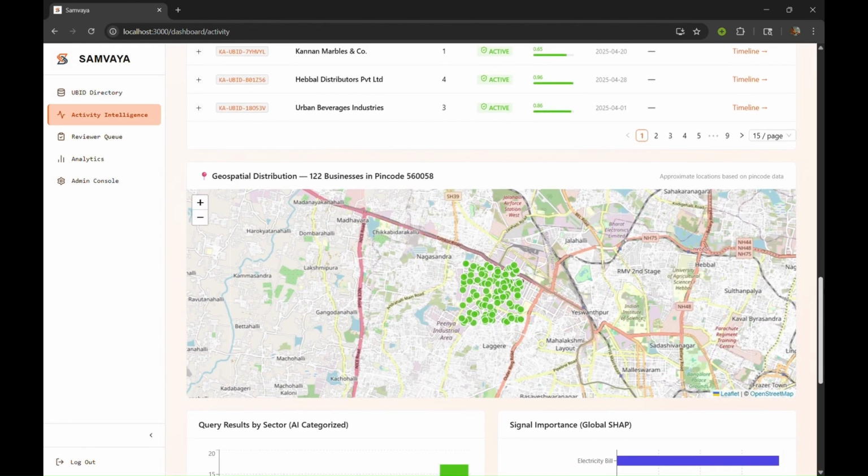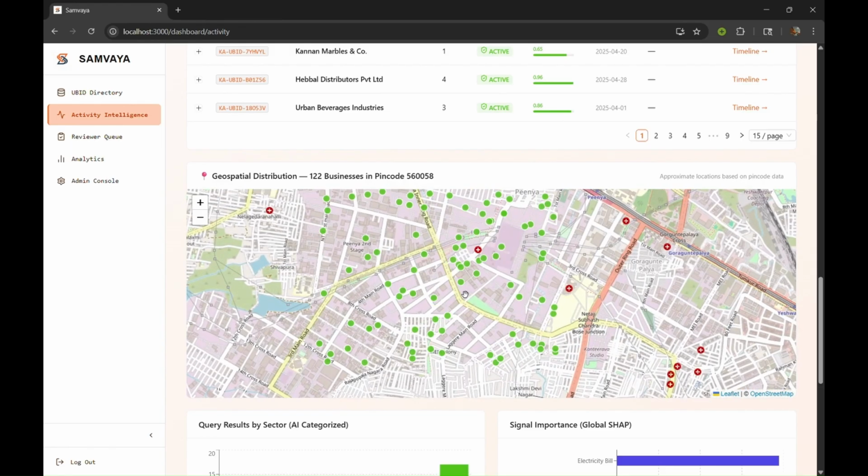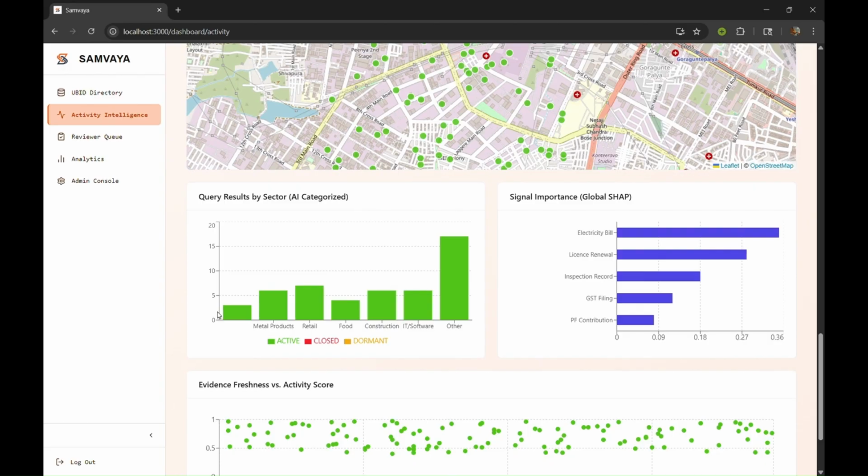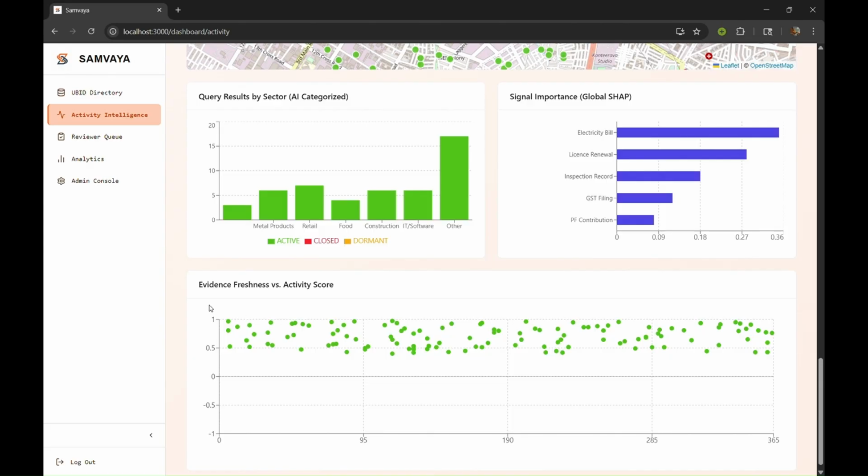After the business list, we have also displayed the geospatial distribution of all the businesses satisfying the asked query. There are also graphs for query results by sector categorization and the signal importance graph, as well as evidence freshness versus activity score graph.